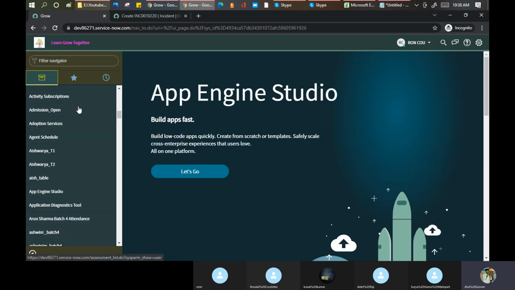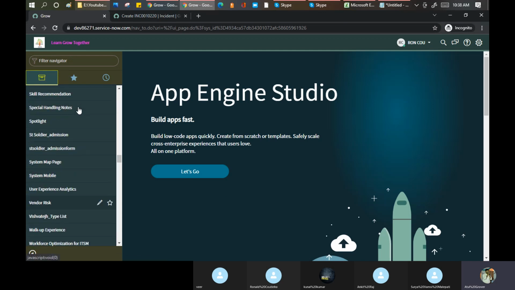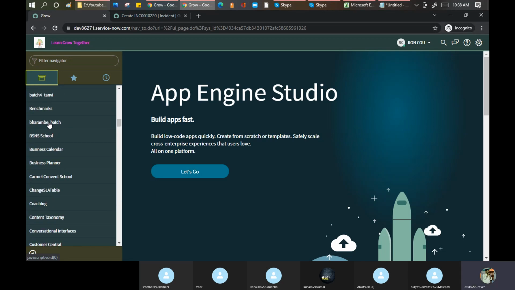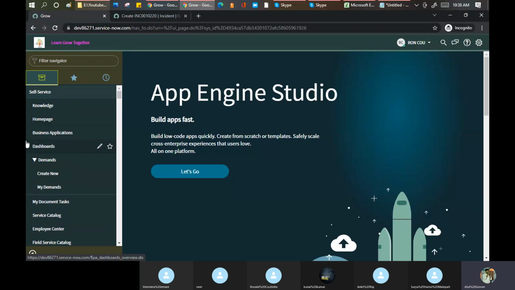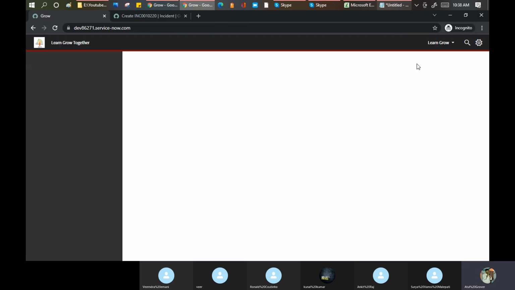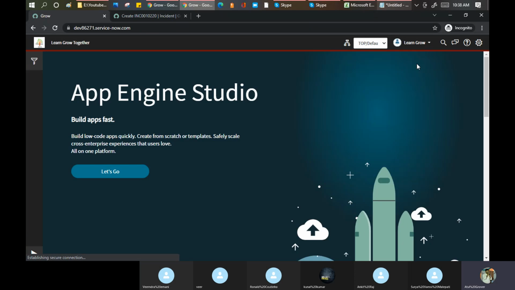Now you can see the list is bigger. Even Ronald is able to see all the custom tables as well, because he's an admin. These are the tables, these are the modules created by my previous students. So you can see here, right? So this is the purpose of putting the things into the group.